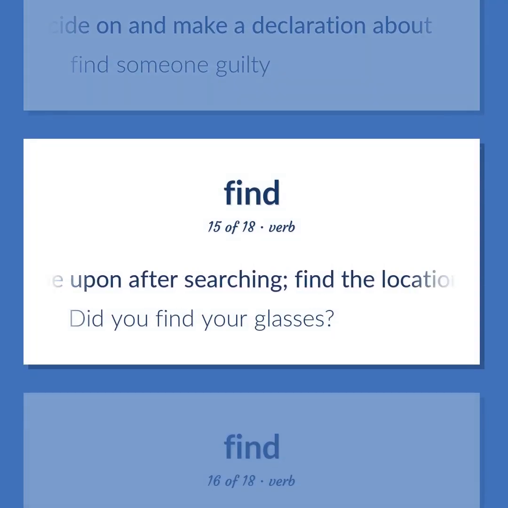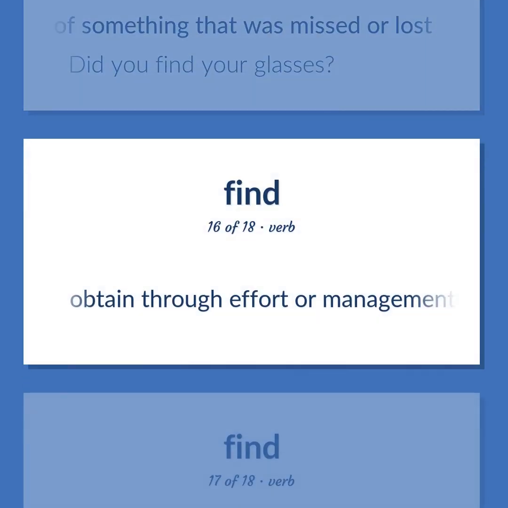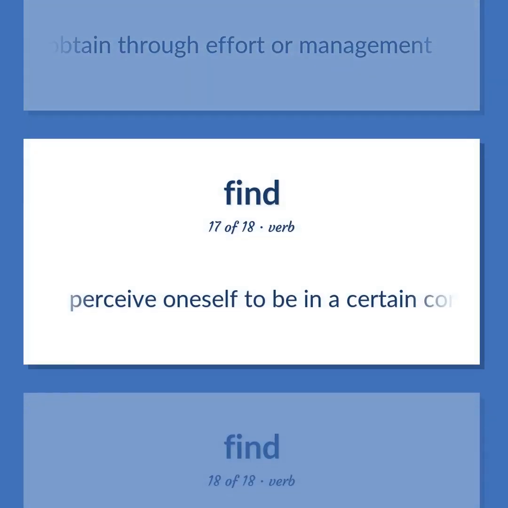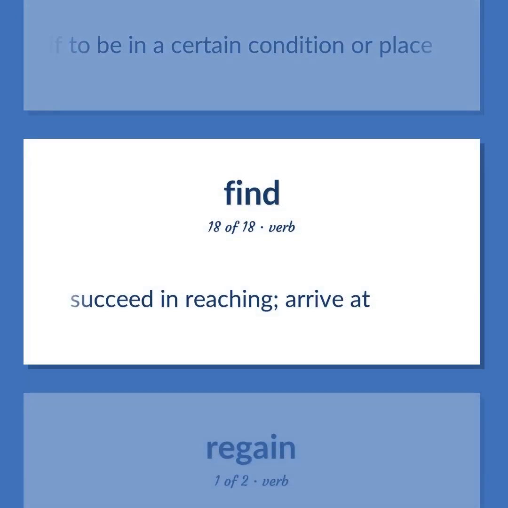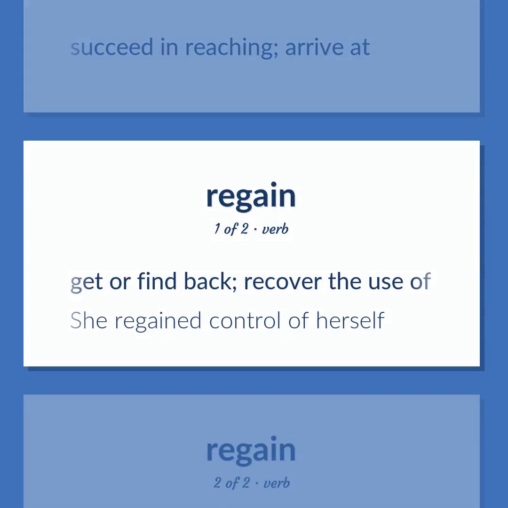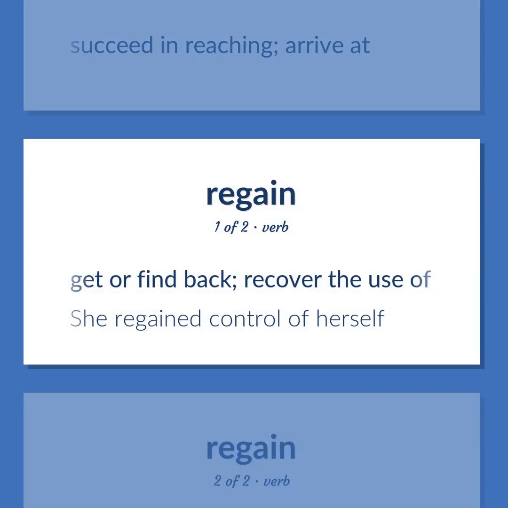Come upon after searching; find the location of something that was missed or lost. Did you find your glasses? Obtain through effort or management. Perceive oneself to be in a certain condition or place. Succeed in reaching; arrive at. Get or find back; recover the use of.